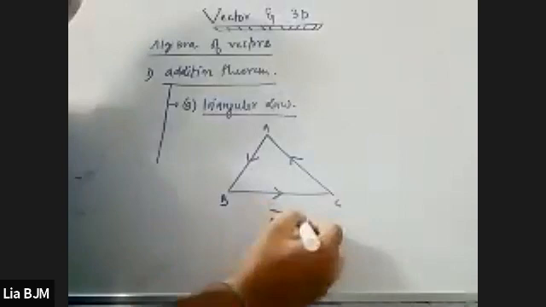Now, for the red one, please try to understand what will be happening here. AB vector and BC vector have the same direction, but that will be different from AC. AC comes to this side. So the resultant will become the AC vector. Clear or not, everybody?